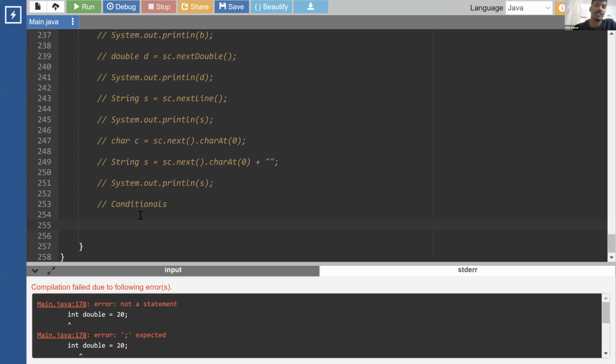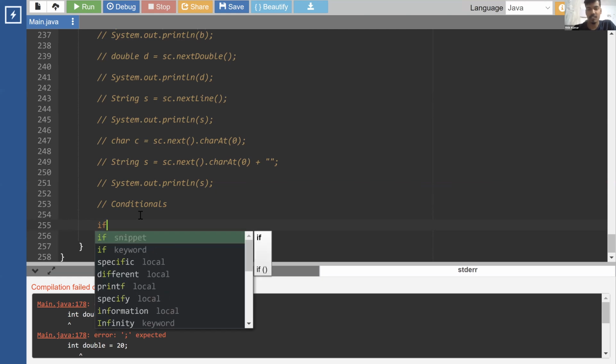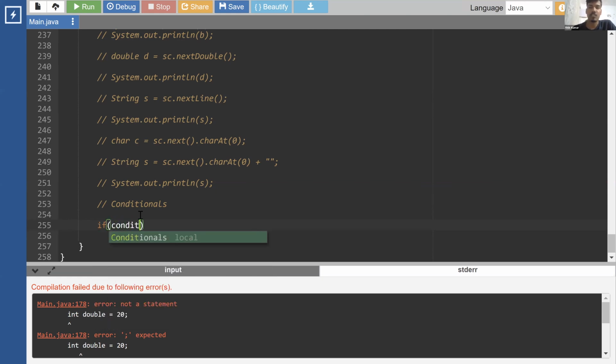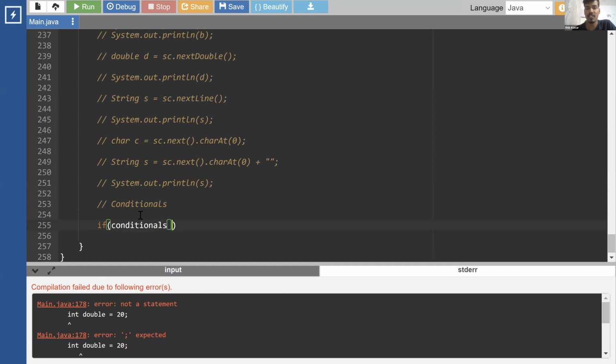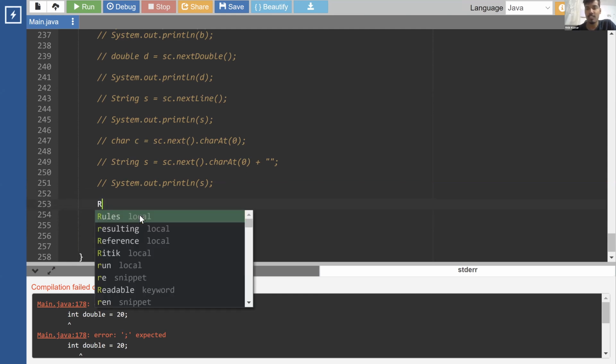Okay, let's see. So what are conditionals? Conditionals are basically if and else. What will happen? Till now, I say that there is a thumb rule to run any code. The computer is very dumb, so it follows a very simple thumb rule to run any code. This is what we use whenever we want to debug or find out any issues. There are two very simple rules.